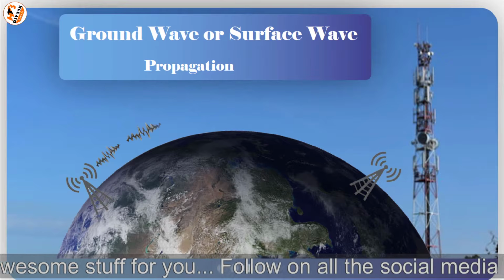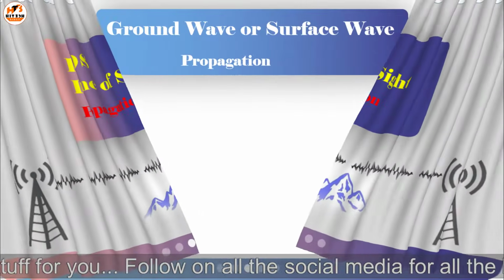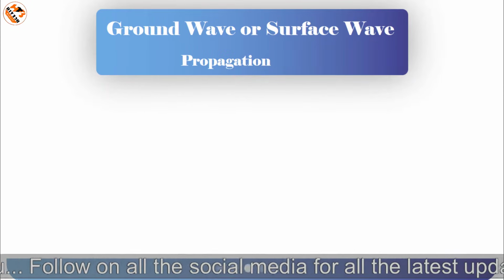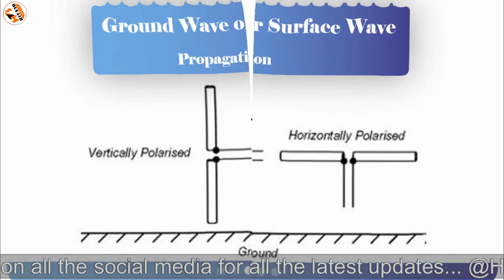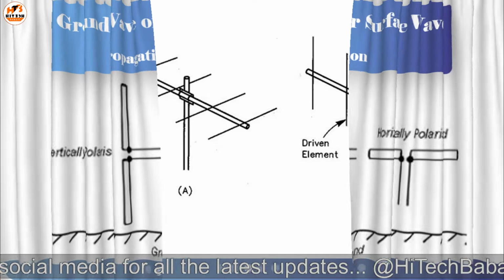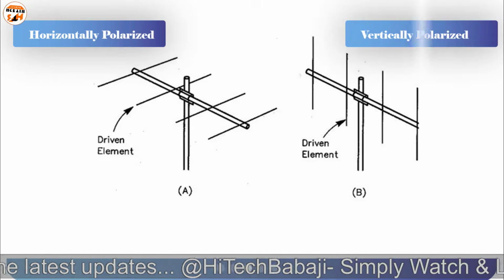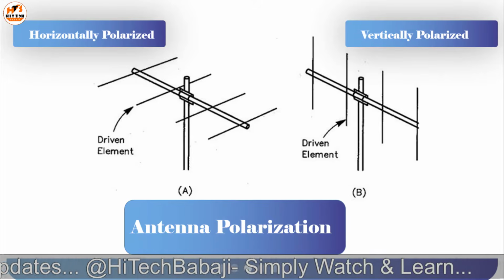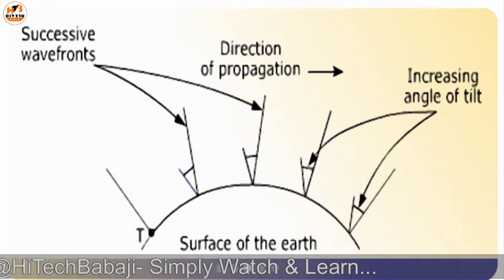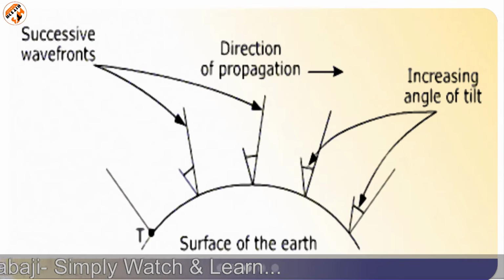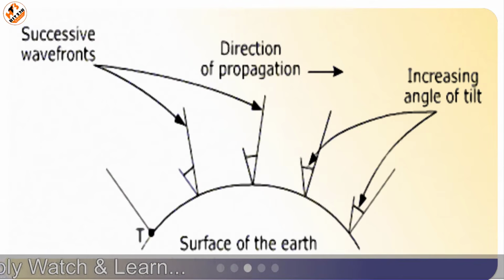A ground or surface wave travels along the surface of the earth. These waves are vertically polarized, so vertical antennas are useful for these radio waves. If a horizontally polarized wave is propagated as a ground wave, due to the conductivity of the earth, the electric field component of the electromagnetic wave gets short-circuited and will not travel a significant distance from the transmitter.